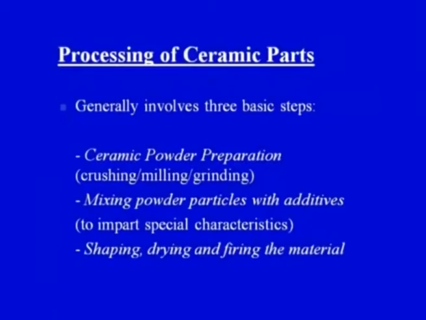So the second stage is, we can say, blending of the ceramic powders, in which we will be adding some additives. And the third stage is the shaping, drying and firing the material. The third stage means that we have to give the desired shape to the product or the ceramic part.